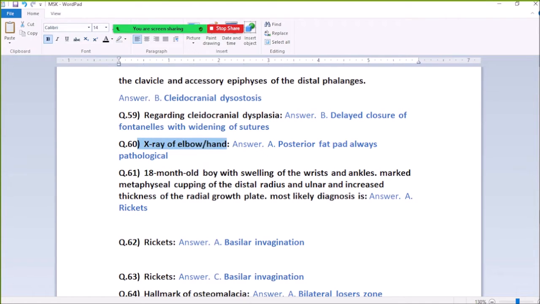60. X-ray of elbow and hand, posterior fat pad: all pathological.